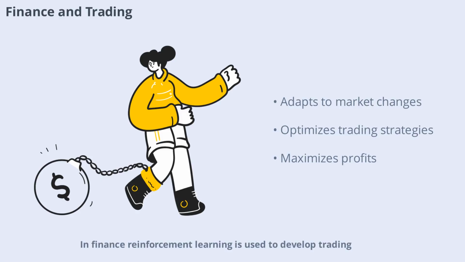strategy development. In finance, reinforcement learning is used to develop trading algorithms that can adapt to changing market conditions. These algorithms learn to make buy or sell decisions by analyzing market data and receiving feedback on their performance. Over time, they optimize their strategies to maximize profits and minimize losses. This adaptive approach allows financial institutions to stay competitive in fast-paced markets and respond effectively to new trends.